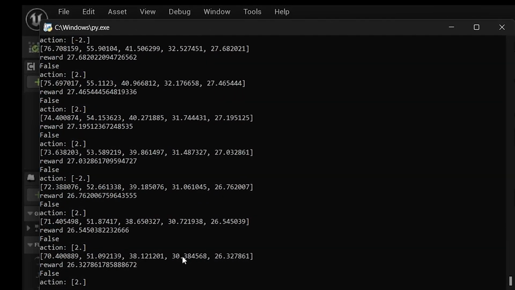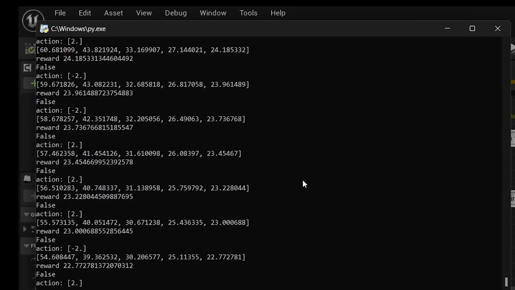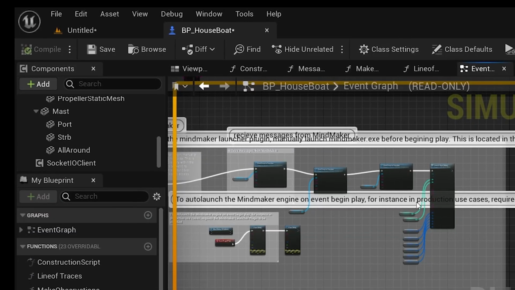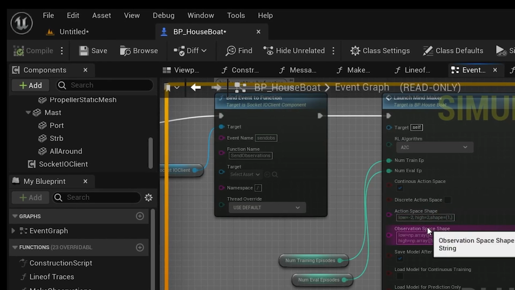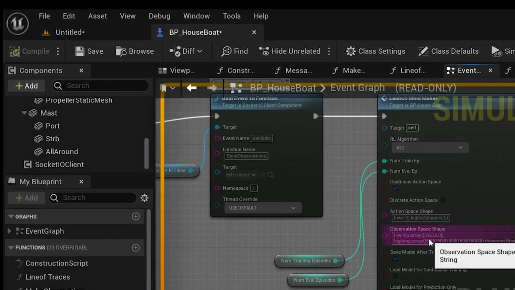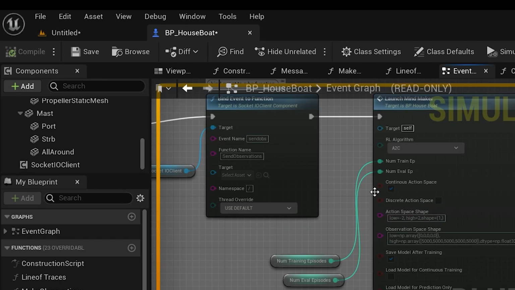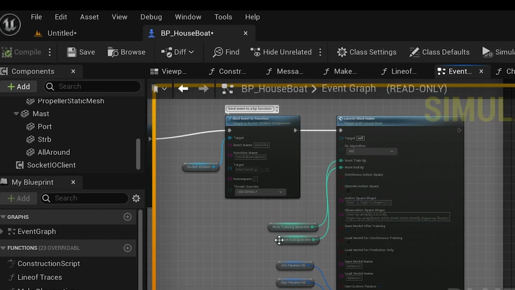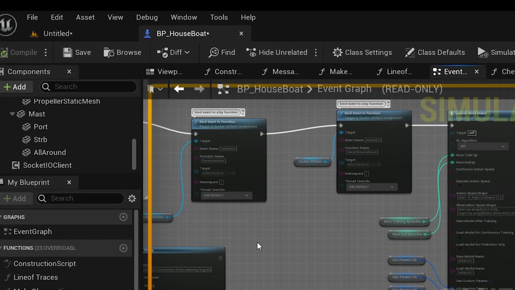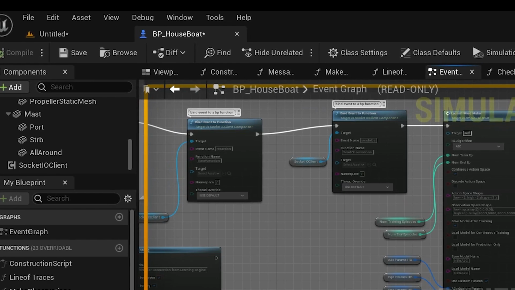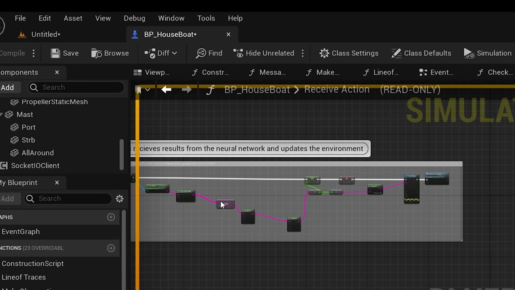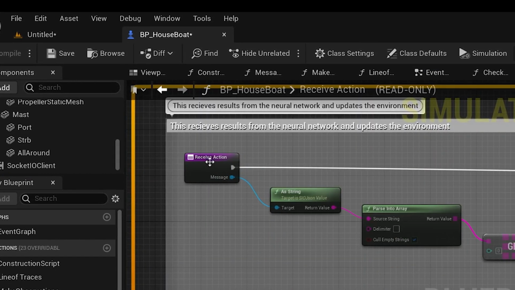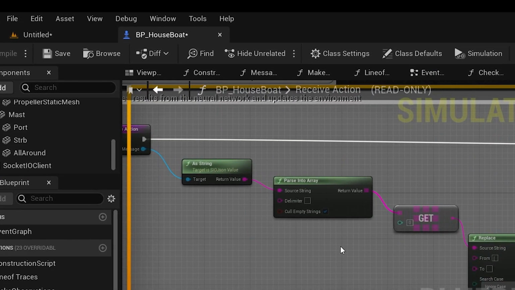That's actually, as soon as this simulator gets launched, the separate MindMaker executable starts creating actions over the space we defined, so -2 to +2. It communicates an action to Unreal Engine, to Blueprints, which is received in this function over here on the left, receive action.